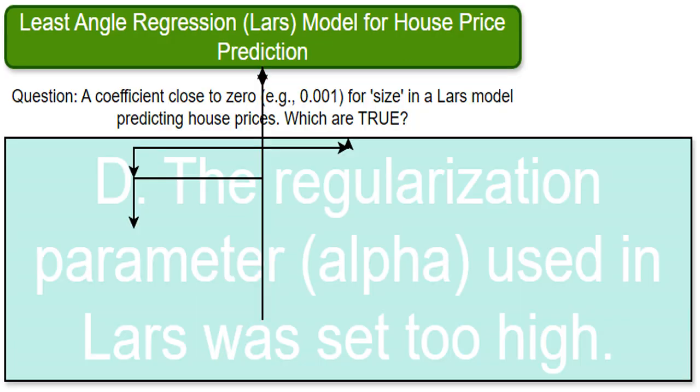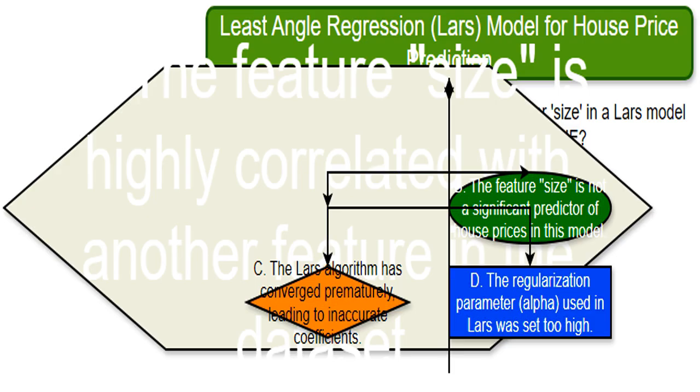Lars uses a regularization parameter called alpha. A high alpha value makes the model prefer smaller coefficients. It's like adding a penalty for large values. If alpha is too high, it could shrink the size coefficient toward 0, even if size is actually important. The coefficient close to 0 strongly indicates that the feature is not a significant predictor of the target variable, house prices, in the model. The model found it not very useful for price prediction.